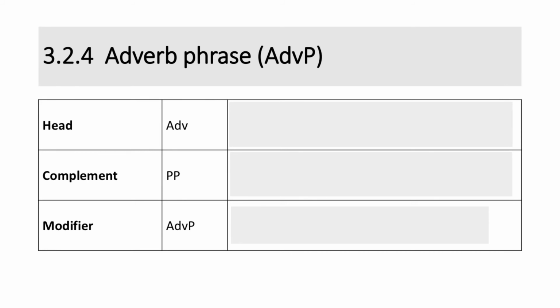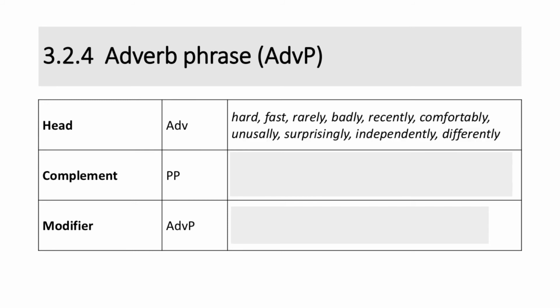Next, we are looking at adverb phrase. The head of an adverb phrase is the adverb. So, hard, fast, rarely, badly, recently, comfortably, unusually, surprisingly, independently, and differently are the heads of adverb phrases.